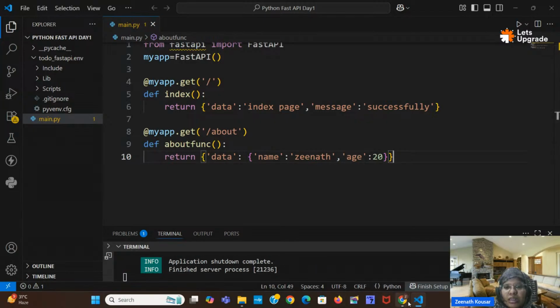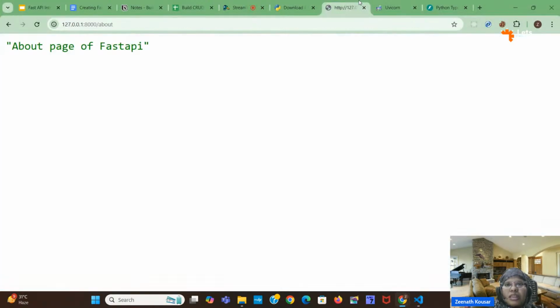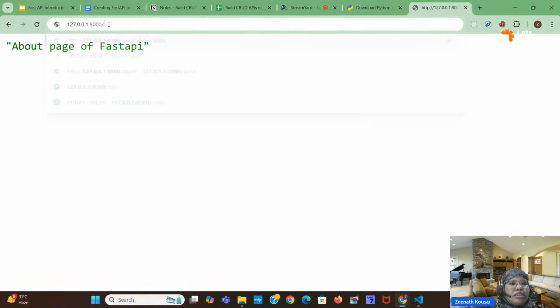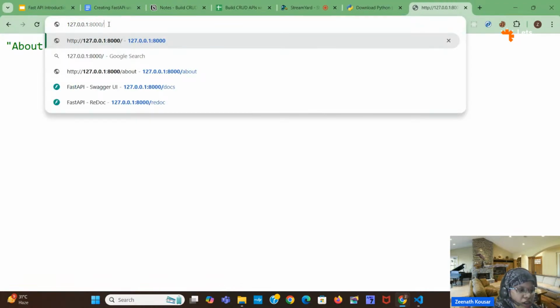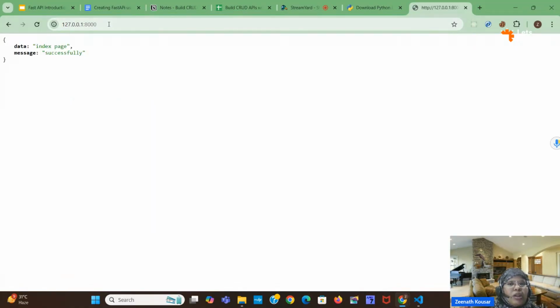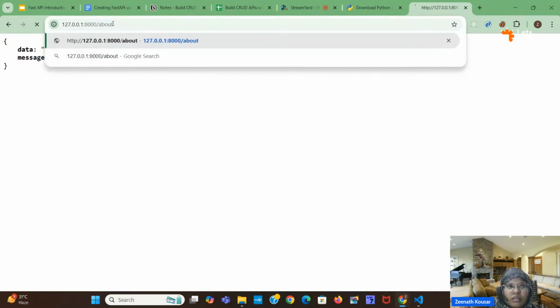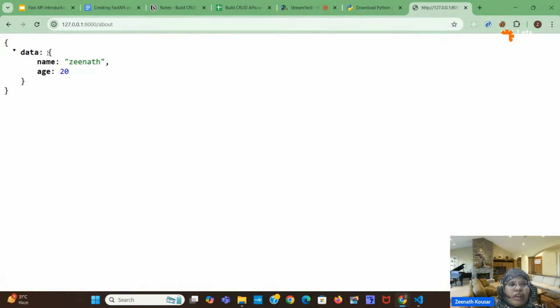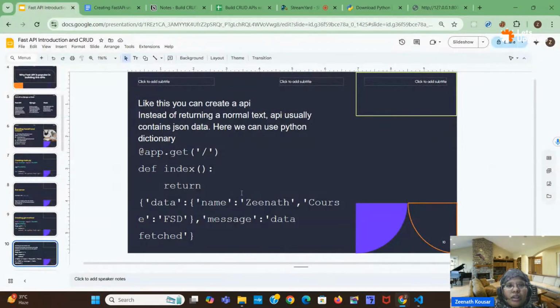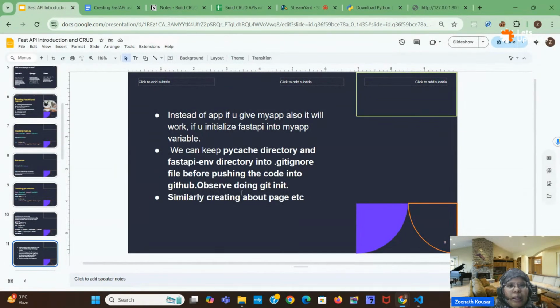So I will test this API. Here I am testing the API inside the browser, right? Whether those particular endpoints are running or not, I am testing now in the browser. Instead of testing in the browser, we have inbuilt tools in FastAPI to test the API. Automatic tools are also available, which I will showcase. See, working, right? And slash about. Inside the data we have again name and age. Like this you can give other JSON data as well.